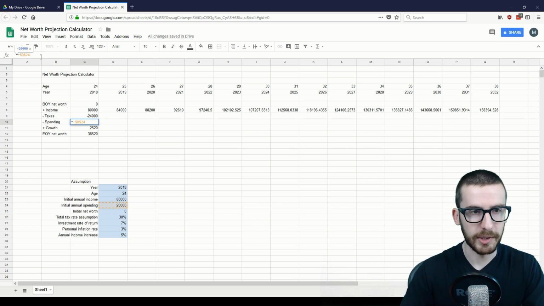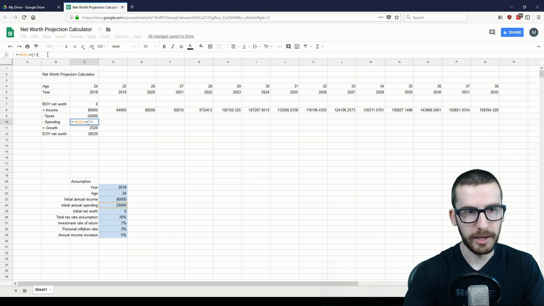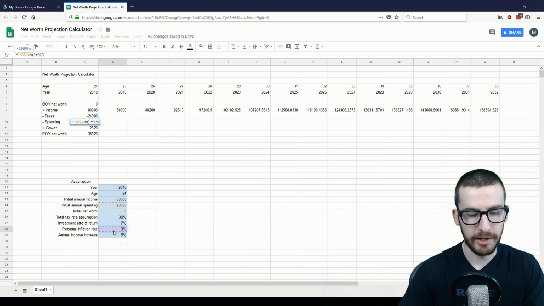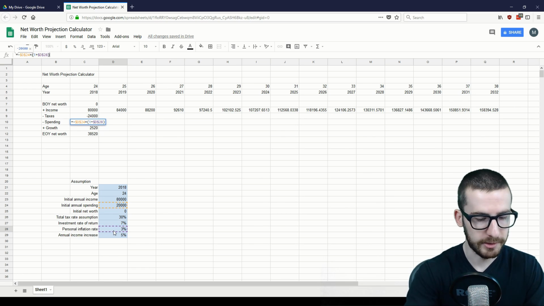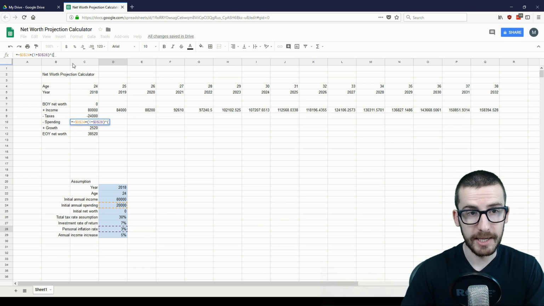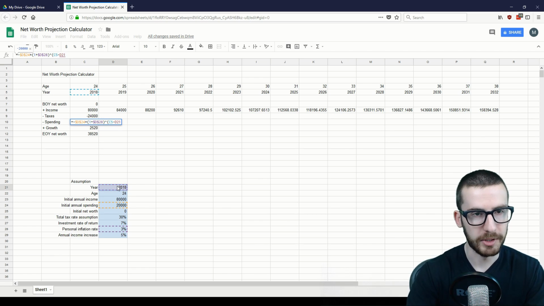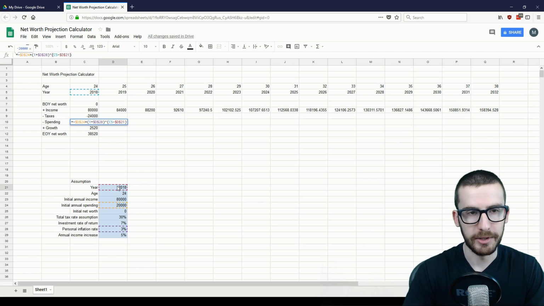We learned the lesson, we're going to lock that D24 in place. We're going to multiply that by 1 plus our personal inflation rate, so how much our projected spending is to increase every year. We're going to lock that in place by pressing F4 to make sure that doesn't move, which adds those dollar signs. And then we're going to do the same structure up here where we'll take our current year, whatever it is, and minus our initial year to get the number of years that we want to compound. Again, locking in that D21 or that initial year in place. And I think we should be good to go there.